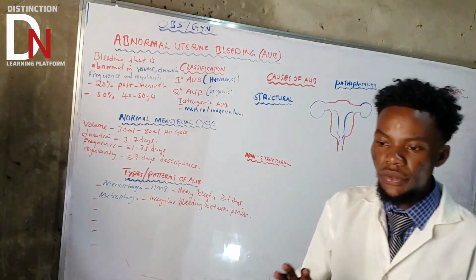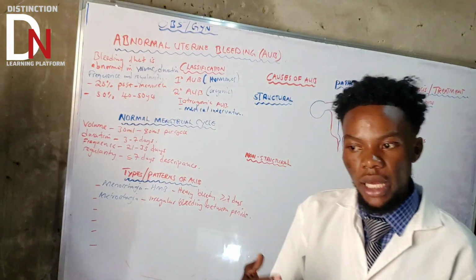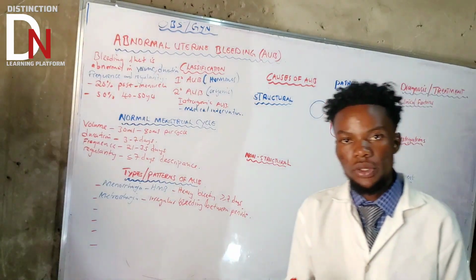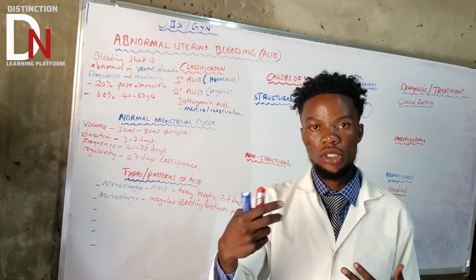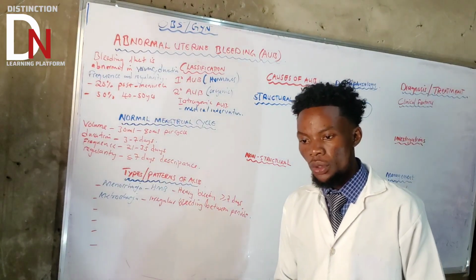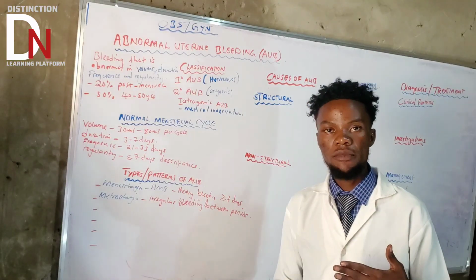Don't get confused. Let's say the same example that I gave you. Maybe someone's last normal menstrual period was on the 14th. They are expecting to start on the 14th of the next month. Now, what if they begin on, let's say, the 7th of the next month?